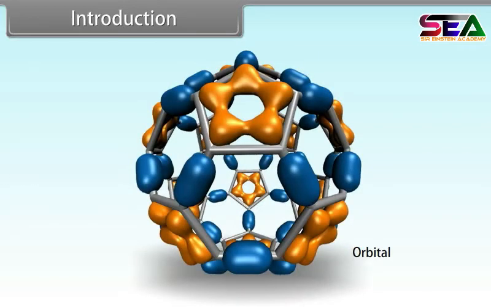Orbitals are characterized by a set of numbers known as quantum numbers. The energy, size, shape and orientation of the electron orbital can be specified by the use of three quantum numbers. These are the principal quantum number, azimuthal quantum number and magnetic quantum number. So, throughout this lesson, we will study the quantum mechanical model of atom.